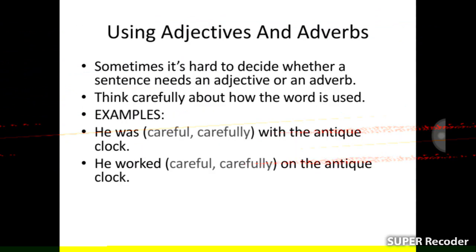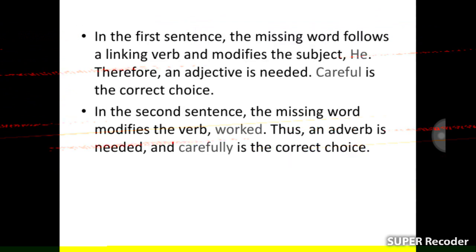Okay, my dear students, using adjectives and adverbs, sometimes it's hard to decide whether a sentence needs an adjective or an adverb. Think carefully about how the word is used. Example: He is careful with the antique clock. He worked carefully on the antique clock.